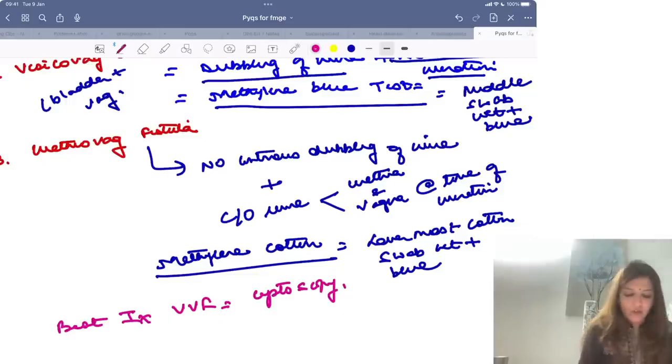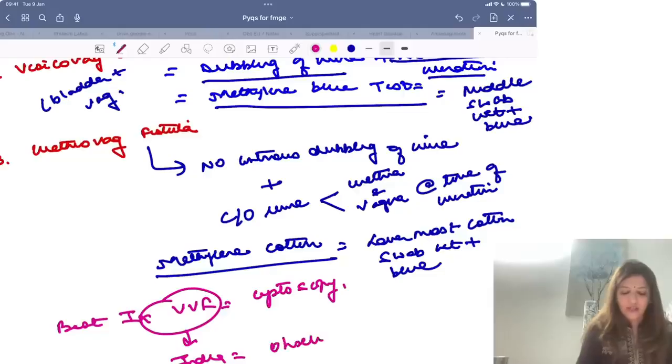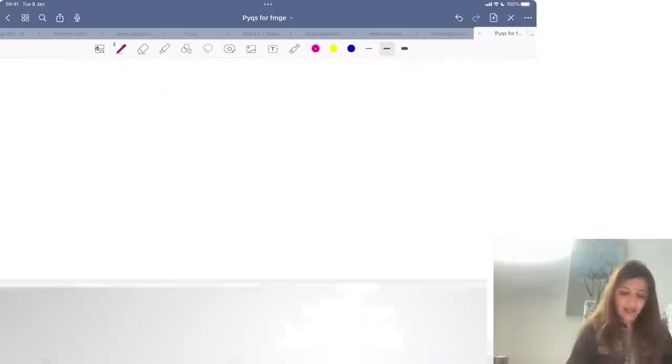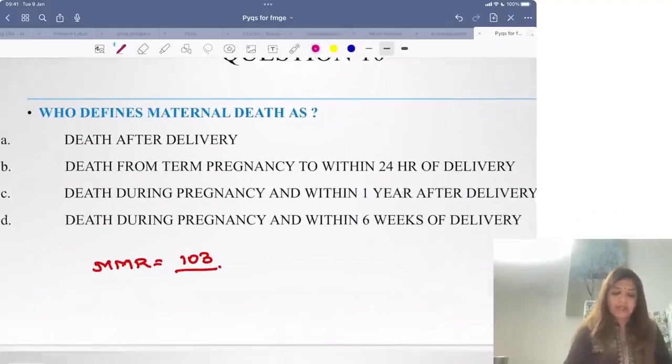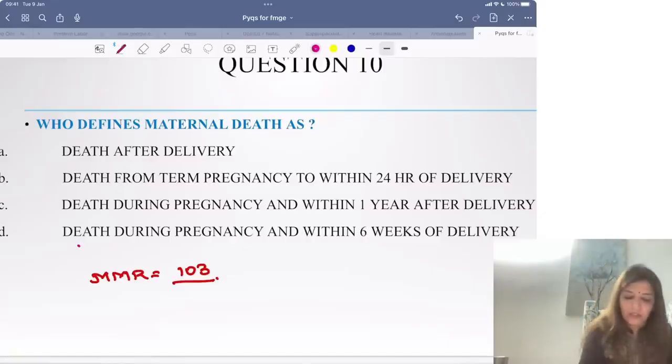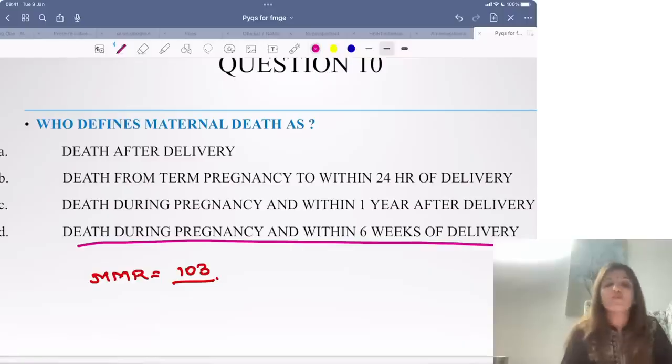Right? What is the most common cause of VVF in India? Most common cause of VVF in India is obstructed labor. That's the most common cause of VVF in India. Right? Next question. How does WHO define maternal death? WHO defines maternal death as death during pregnancy and within 6 weeks of delivery. Please remember, maternal mortality rate in India is 103, and the most common cause of maternal mortality is obstetrical hemorrhage. In obstetrical hemorrhage, the most common is postpartum hemorrhage.